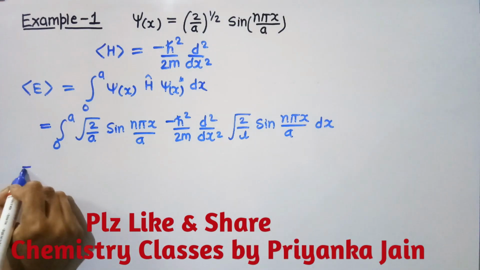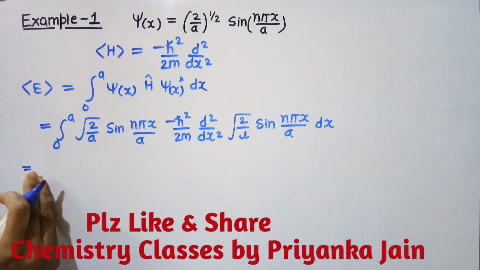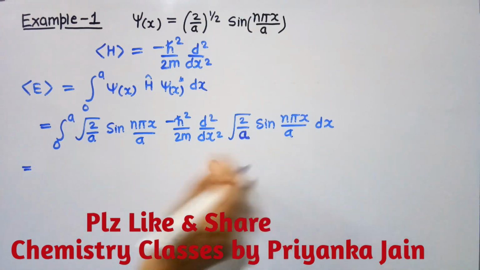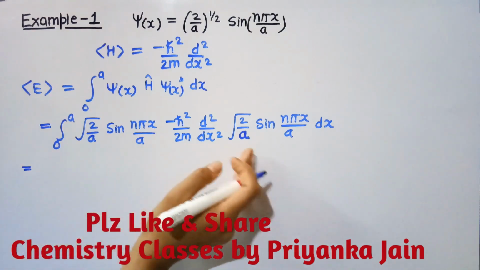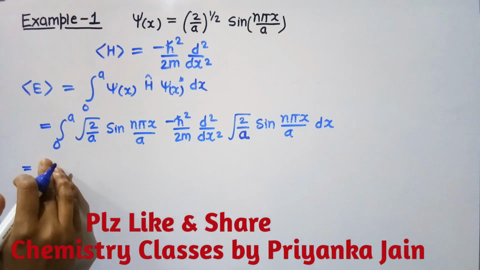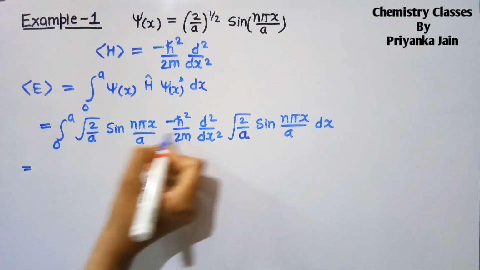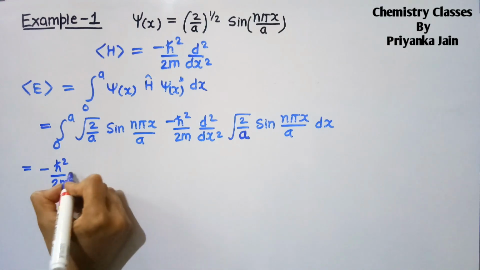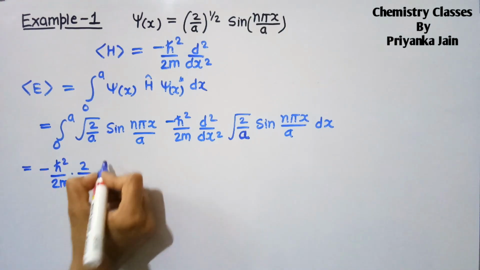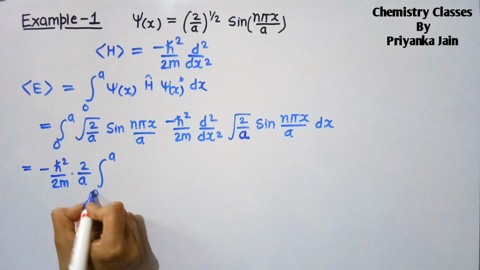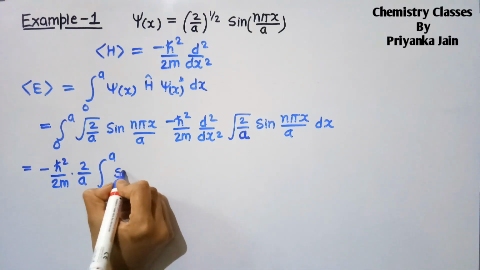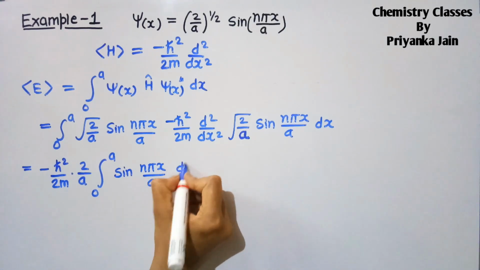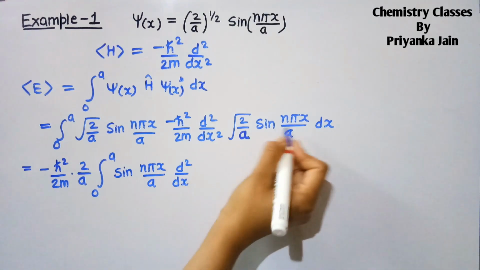Now take these constant terms outside the bracket. Here root 2 by a into root 2 by a will be equal to 2 by a, and we can take this term outside the integration because it is a constant. So it will be equal to minus h cross square upon 2m, 2 upon a, integration from 0 to a, sine n pi x upon a, d square upon dx square of this term.